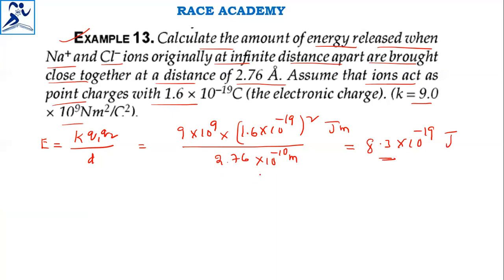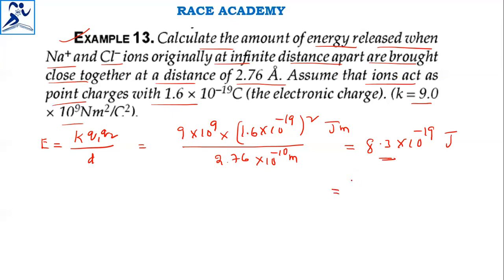And coming to the point here, calculate the amount of energy released when Na+ and Cl- ions, originally at infinite distance, are brought closer. Assume the ions act as point charges. The amount of energy released is given in joules. But if you want this answer in other units, for example kilocalories, then you can multiply this value with